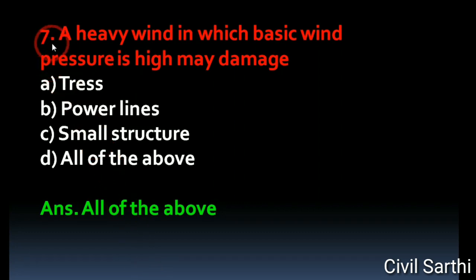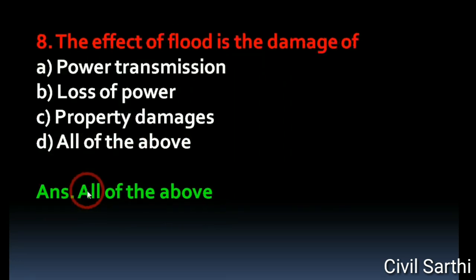Question number 7, a heavy wind in which basic wind pressure is high may damage option A trees, option B power lines, option C small structure, option D all of the above. The right answer is all of the above. Question number 8, the effect of flood is the damage of option A power transmission, option B loss of power, option C property damages, option D all of the above. The right answer is all of the above.